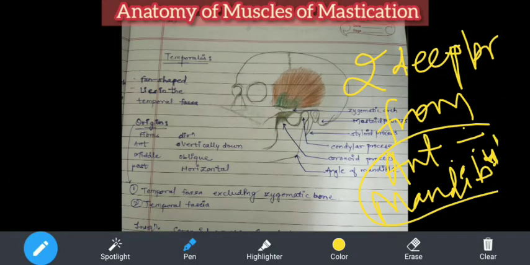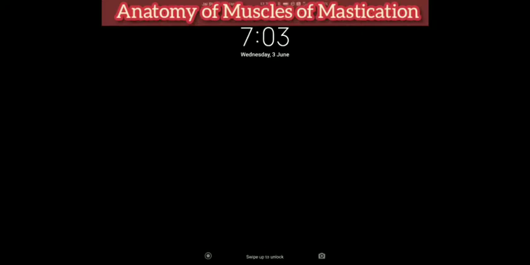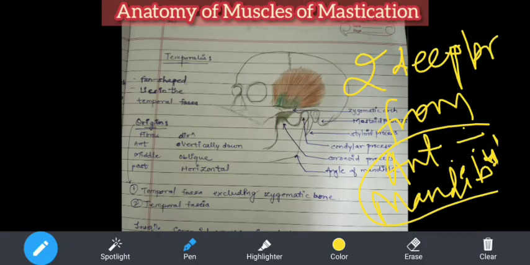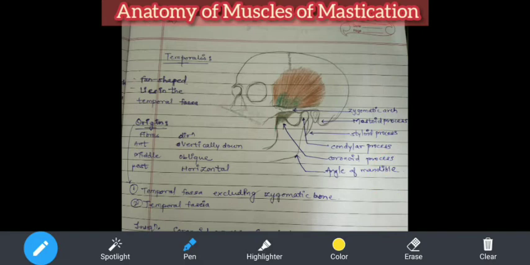Okay. Now what are the actions? So if you see, actions means origin idhar hai, insertion idhar hai. So when this will contract, it will happen this way. Now what will happen? See, if you see the direction this way, this elevation. So they will elevate the mandible. हे जेव्हा असं contract होणार, कारण insertionच्या side नी muscle contract होतो. So it will elevate the mandible first. Okay, elevation.